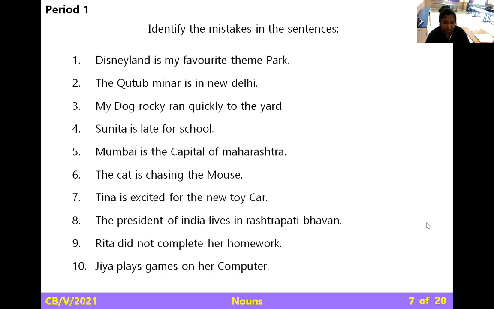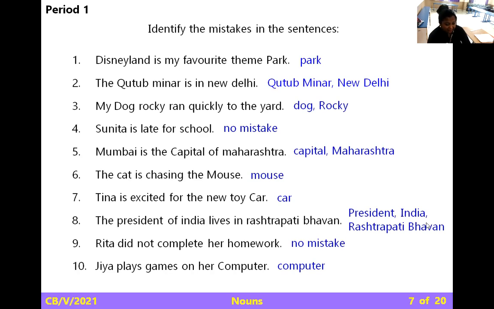The president, P should be a capital. President of India, India is a specific, particular country, so I should be a capital. Lives in Rashtrapati Bhavan, a specific place, should be in capital letters, R and B. Rita did not complete her homework. No mistakes in this. Jia plays games on her computer. Computer, C should be in a small letter. So this is the answer. Are there any more mistakes? You can find out.